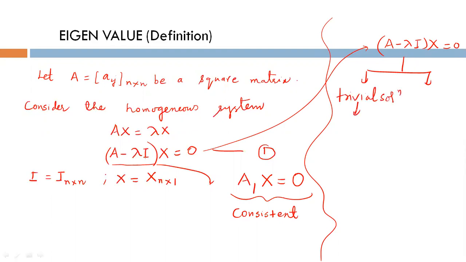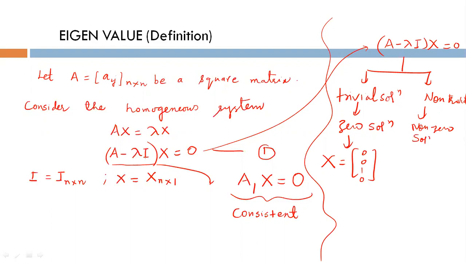Trivial solution is a zero solution. Then your solution is x equal to 0, a zero vector, zero column vector. And one is a non-trivial solution. Non-trivial means a non-zero solution also exists.